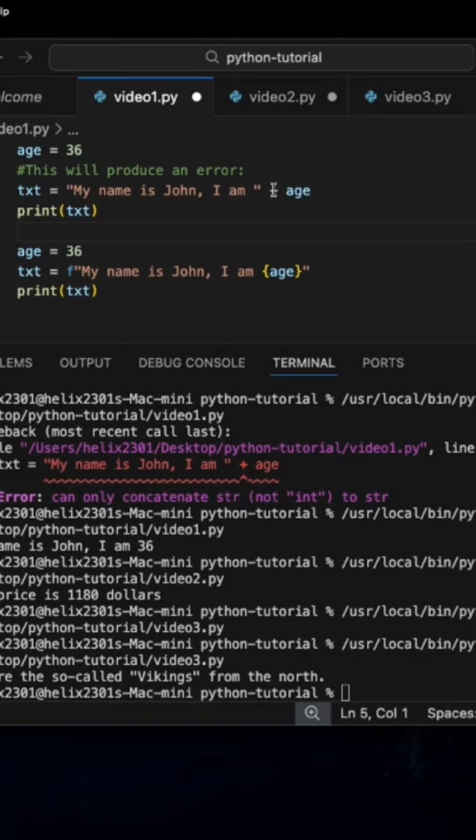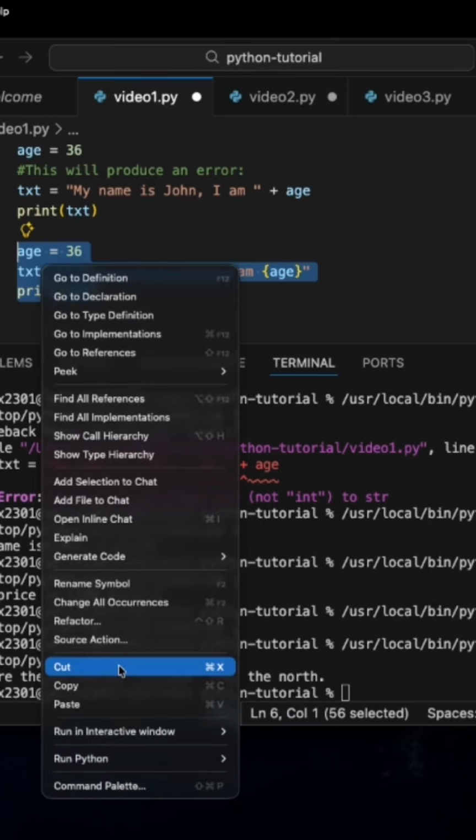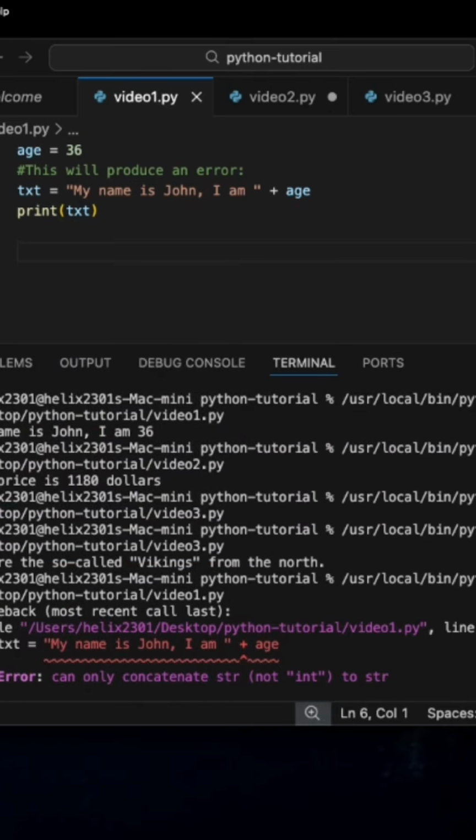If you look, this plus symbol here is an integer, so it's going to throw an error. Let me show you. If you hit start, it gives an error, because it's an integer. It's not a string. Okay, so very important.